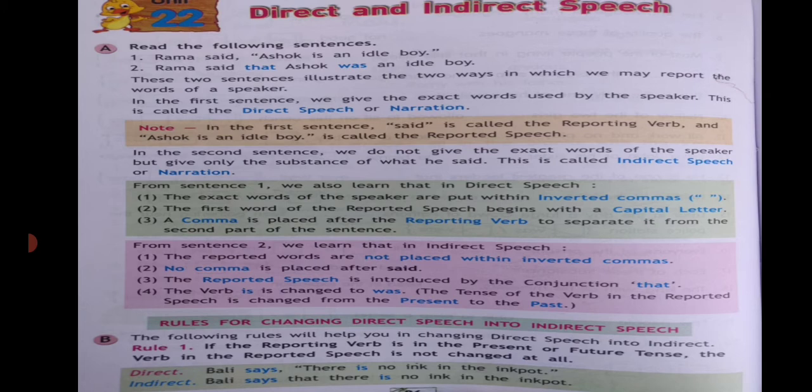Past continuous becomes past perfect continuous. He said, "All were laughing at the teacher." He said that all had been laughing at the teacher, past perfect continuous. Shall becomes should, will becomes would. The teacher said, "Harish will not pass." The teacher said that Harish would not pass. I said, "I shall try to help her." I said that I should try to help her.